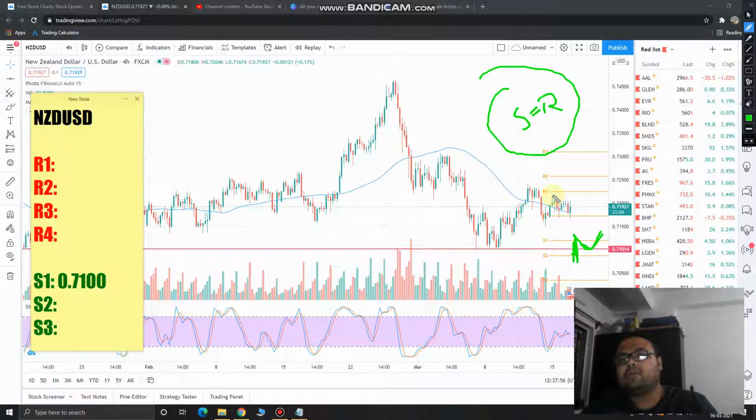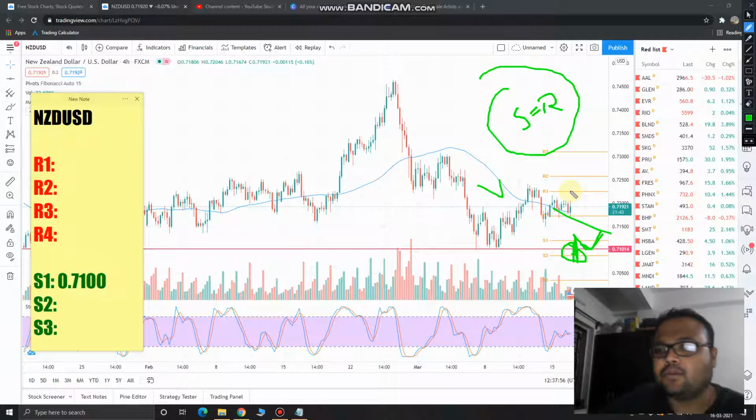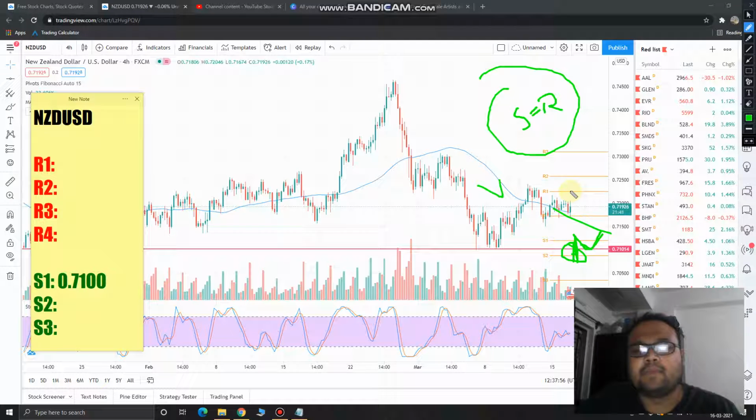Okay, but overall there is no such level present on the market apart from this support where you can execute the trade. Otherwise I'll say that avoid NZD USD as of now. Just keep your eyes on this level. Otherwise you do not need to trade in these ranges. There are other currency pairs available where you can go for and make some money.